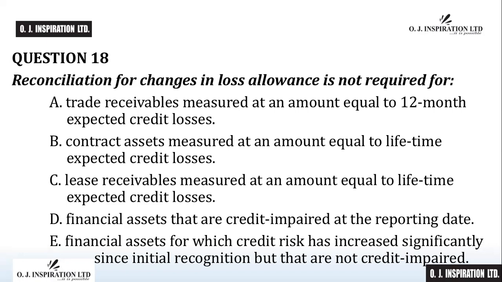Generally, IFRS 9 provides that trade receivables are measured for loss allowance at an amount equal to lifetime expected credit losses, not 12-month expected credit losses. Therefore, reconciliation for changes in loss allowance is not required for trade receivables measured at an amount equal to 12-month expected credit losses that generally does not exist. A is the answer to question number 18.